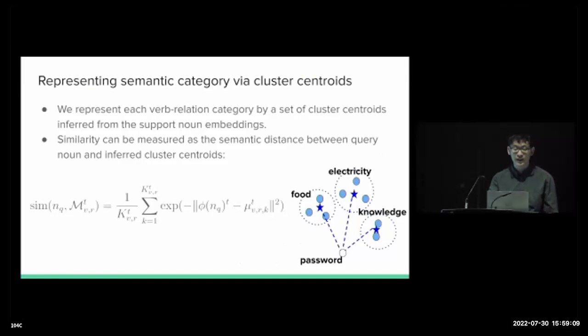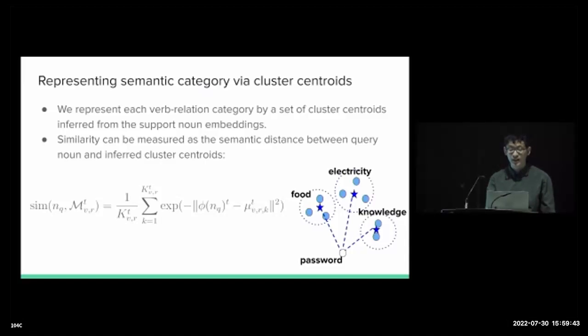For example, the password can be a query noun for this verb store. To specify the semantic similarity function, we assume that each noun has a distributed meaning representation in a high-dimensional semantic space. We also assume that a support noun argument set can be represented by a set of cluster centroid embeddings inferred based on the internal semantic structure of each category. For example, one may infer a set of cluster centroids for a very polysemous verb, where each centroid could roughly represent the most prototypical usage of this verb under a particular sense.